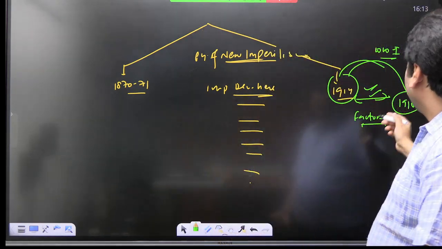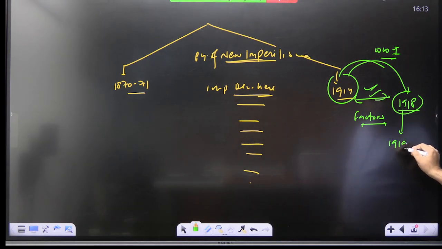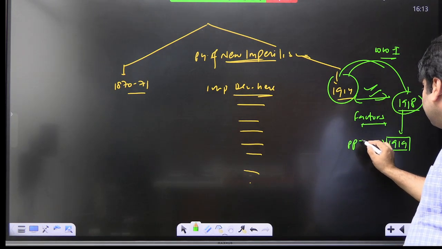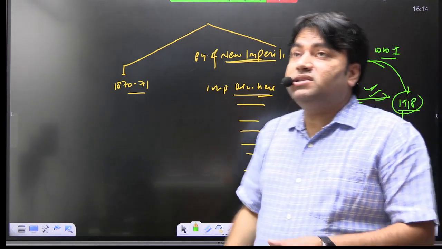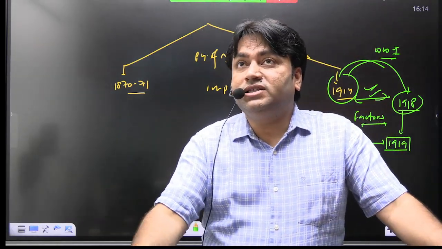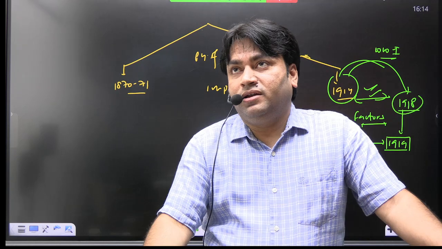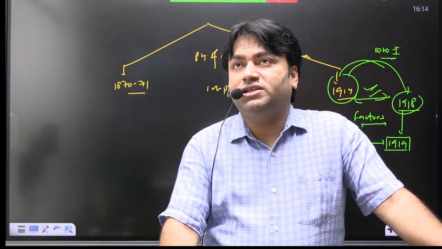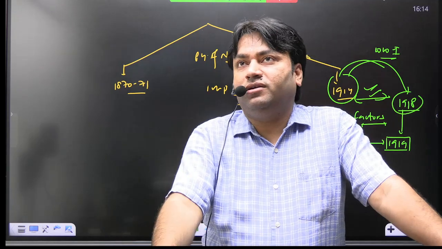Now this First World War will end in 1918, and now there will be a very important treaty here that is known as Paris Peace Treaty. So we need to discuss this treaty also, because this treaty will introduce significant changes. This treaty will give birth to नए nations, ठीक है? New nations will come into existence. Important changes will take place after this. So we need to understand what was the impact of this treaty.